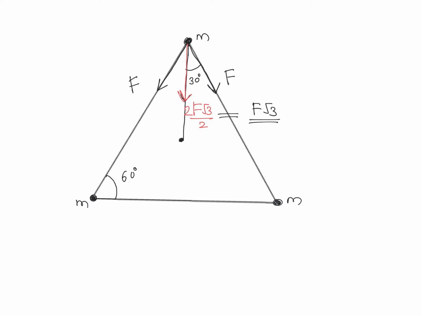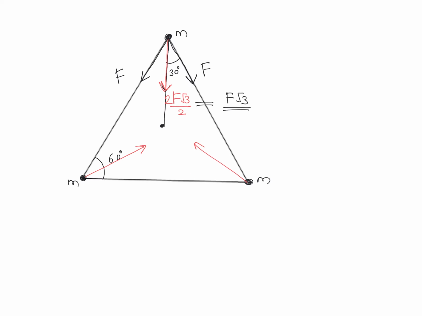Now this force is going to behave like a centripetal force. Like that, on this mass also there is a force acting toward the center, and on this mass also. So there is a net force acting on all these masses towards the centroid. So this system is going to rotate in a circle of radius r, let's say with velocity v.